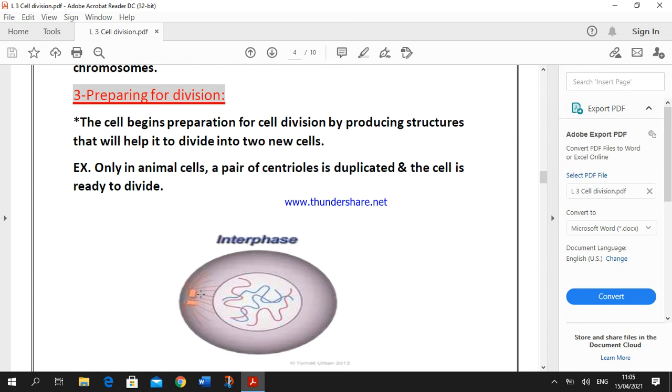Again, only in animal cells there is an organelle or structure known as centrioles. A pair of centrioles is duplicated, and after this step the cell becomes ready to divide.